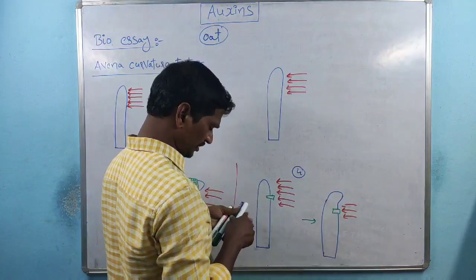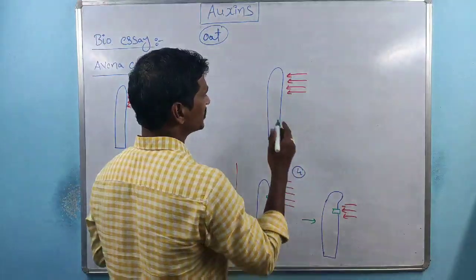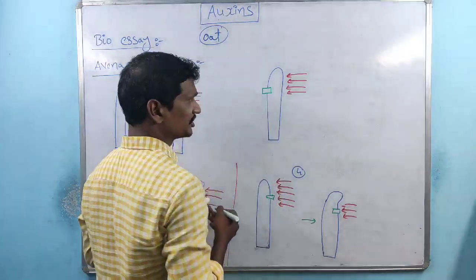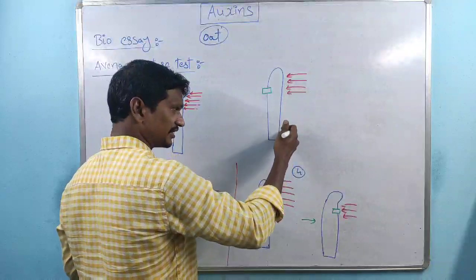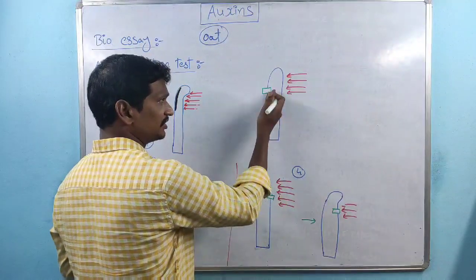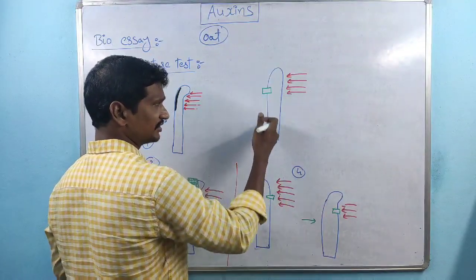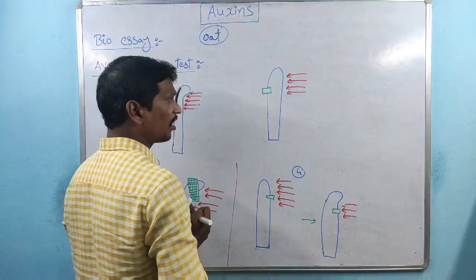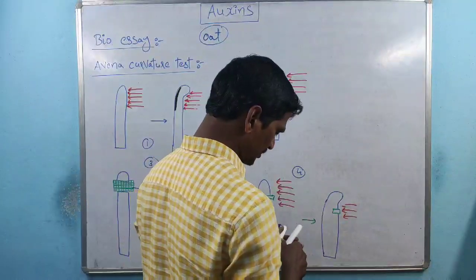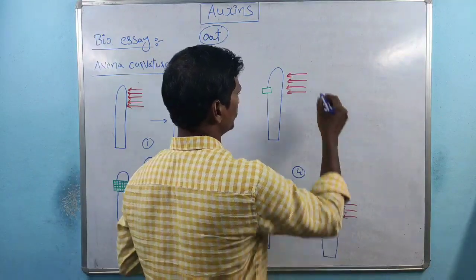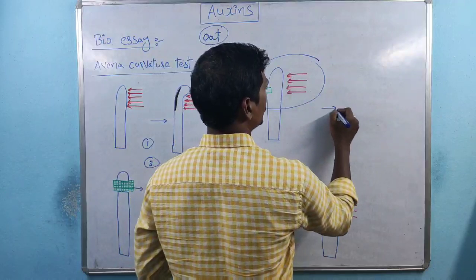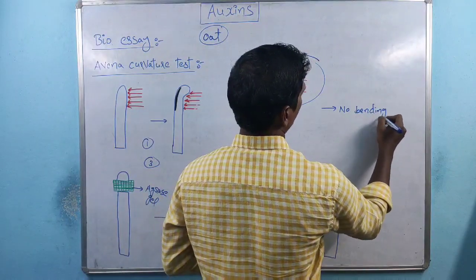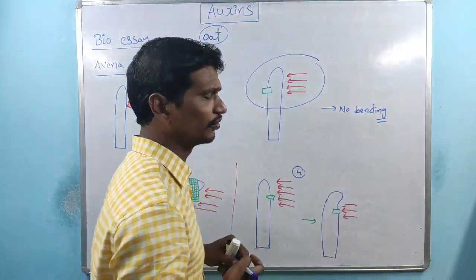In this case, we insert the mica in the shaded region, which is the side opposite to the illumination, right? Here no bending. In this case, the coleoptile part does not show any bending.